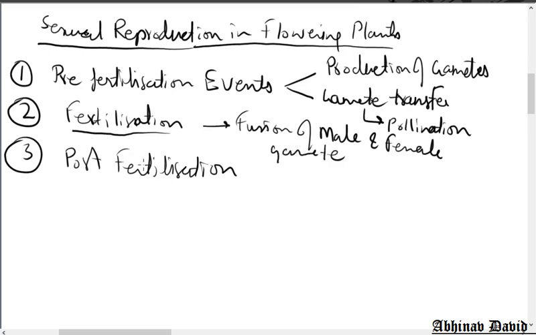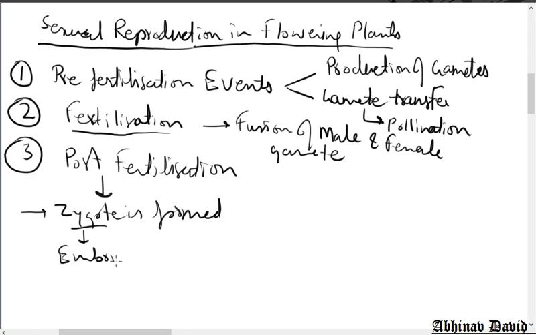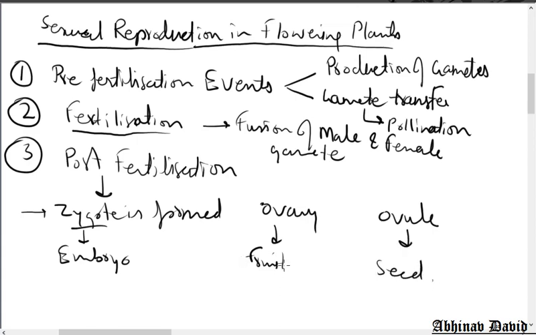Post-fertilization, the zygote develops into the embryo, the ovary changes into fruit, and the ovule present inside the ovary changes into seed. So these are the changes taking place after fertilization.